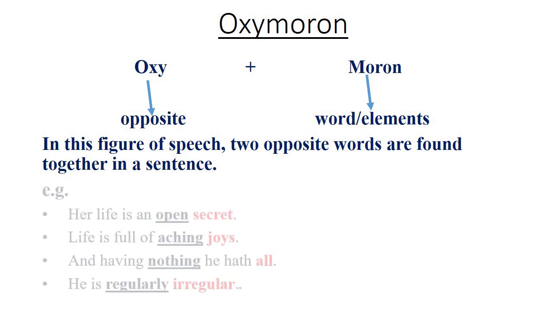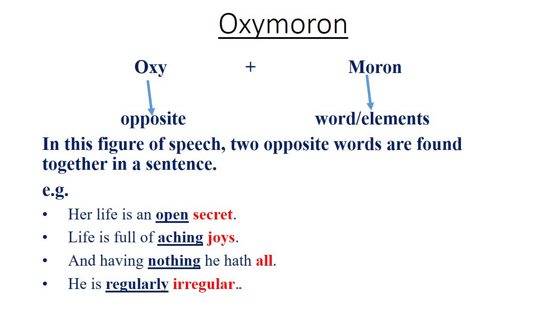For example, her life is an open secret. Here, open and secret are both opposite of each other. Next example, life is full of aching joys. Next example, and having nothing he hath all. Next example, he is regularly irregular. In all the above examples, two opposite words have been put together. That's why in all the examples, oxymoron is there.